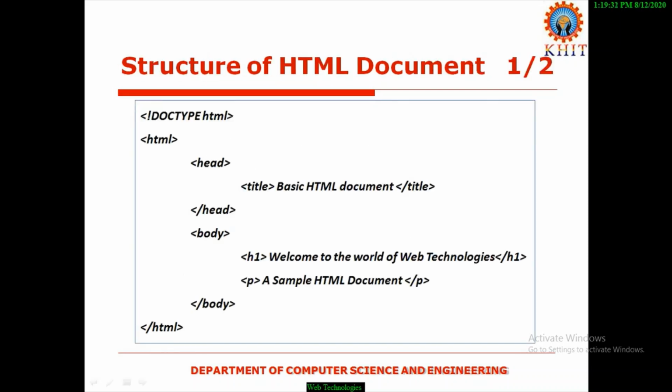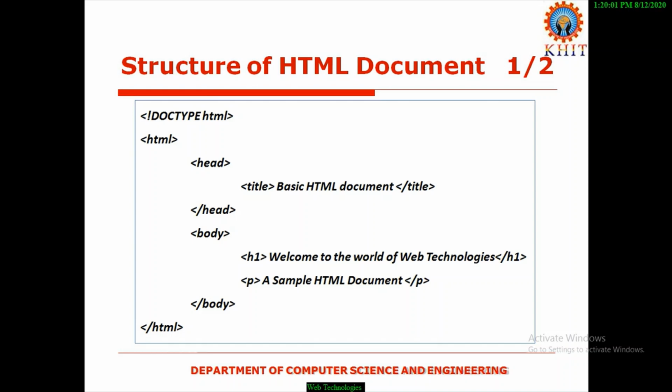Coming to the structure of an HTML document. Observe the first line. The first line shows a doctype. From the HTML5 version onwards, the first line is declared like this: less than, exclamation mark, DOCTYPE, space, html.